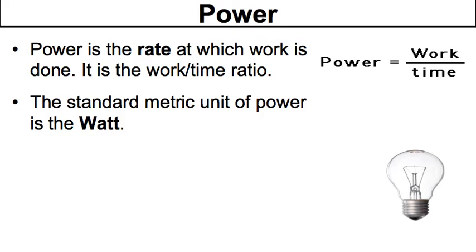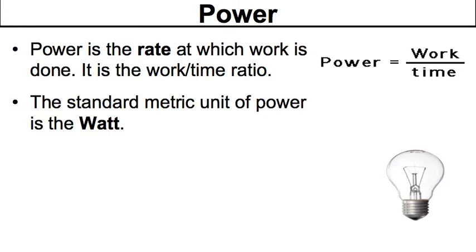All right. Next thing is power, which is really easy too. Power is the rate at which work is done. It's technically a ratio of work over time. So the formula, a real easy one, is power equals work divided by time. A lot of times on tests and quizzes, this will be set up so you'll solve for the work, and then the next question will ask you to solve for the power. So you're simply going to divide the two. The unit for power is a new one. It's watts, just like if you've ever bought light bulbs for your house, they're measured in watts normally. So that's the unit for it.